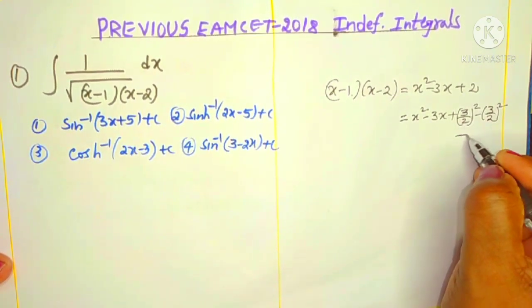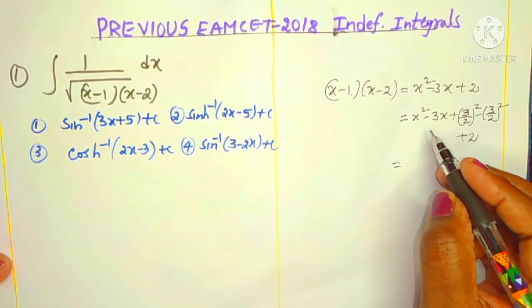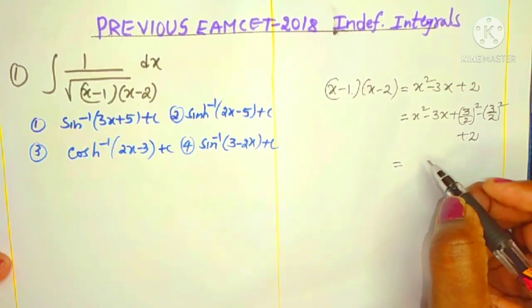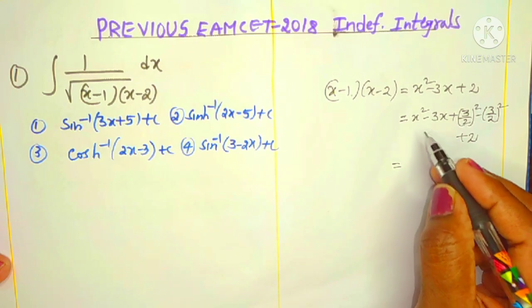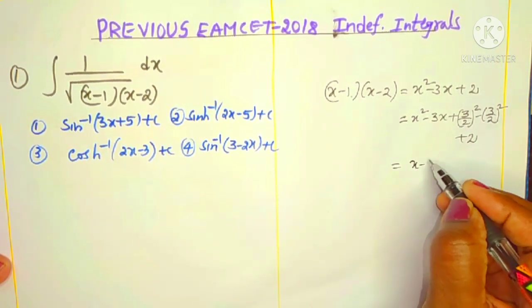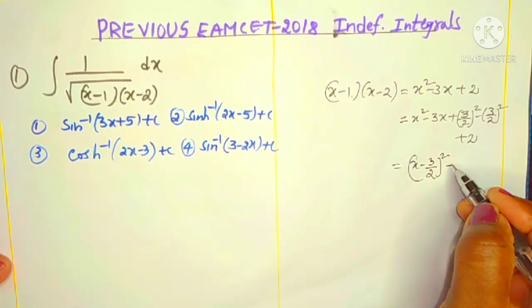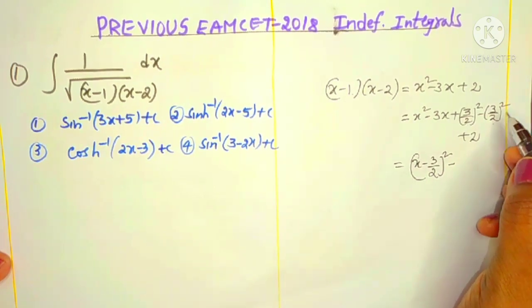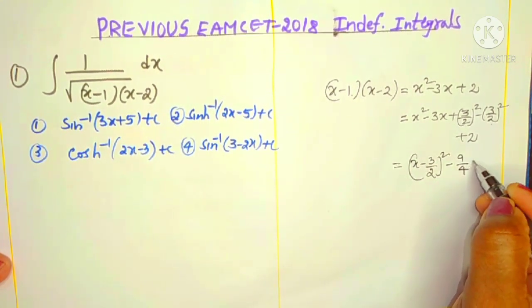And the plus 2 is as it is. We have to do this simplification, then only can we convert the given function into a known integral form. Now it is in the form a square minus 2ab plus b square, which is a minus b whole square. The first 3 terms we can write as x minus 3 by 2 whole square. What is left over? Minus 3 by 2 whole square, that is minus 9 by 4, with plus 2.